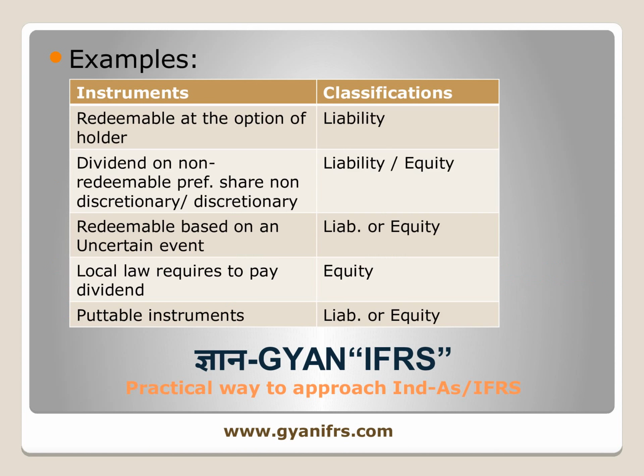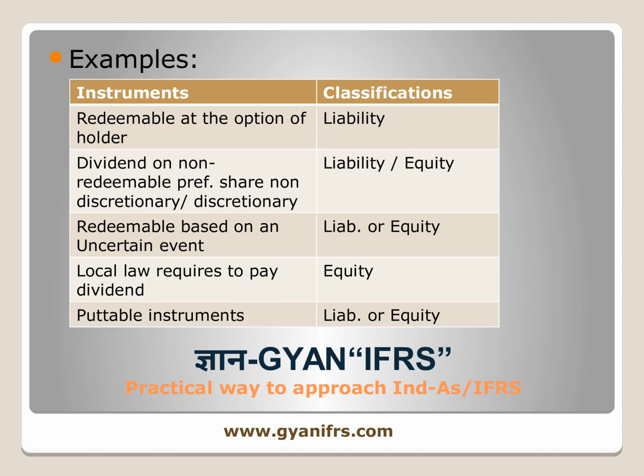There are some instruments which are redeemable. Redeemable is encashable. Like, whoever has invested in those instruments wants his money back, the amount he has invested. If the instruments are redeemable at the option of the holder, who is the one who has invested, then it will be treated as a liability.